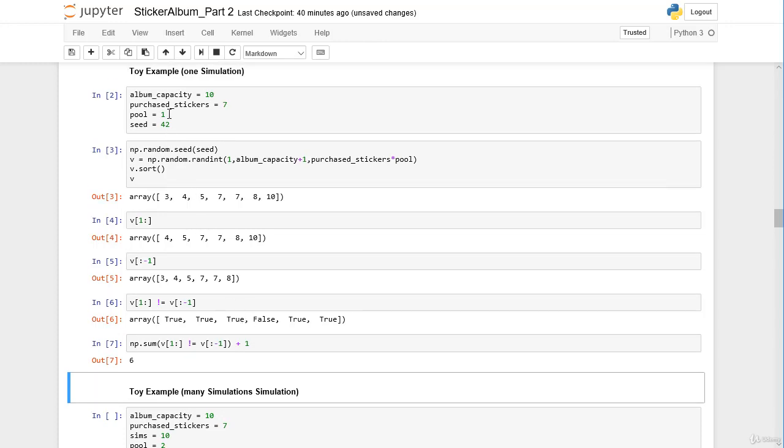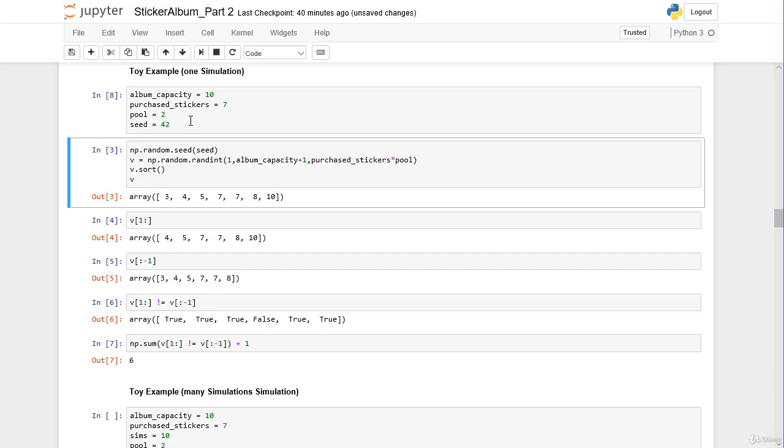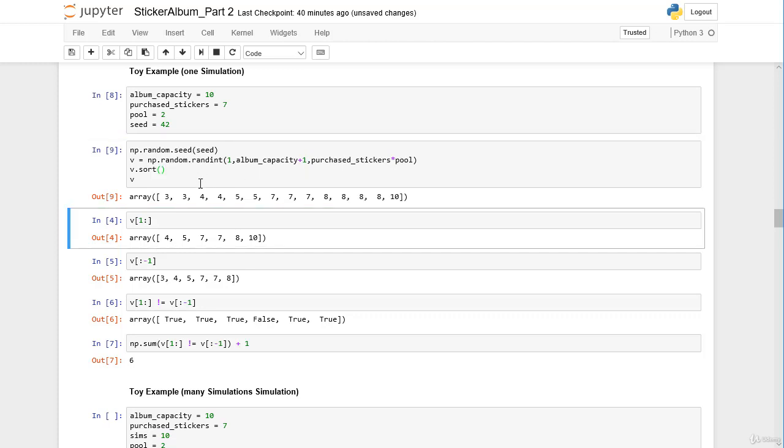And now we want to examine the case where we have 2 friends, and they form a perfect pool. So now both friends are buying 7 stickers, so in total 7 times 2 is 14 stickers. So now here we have the pool of our 14 stickers.